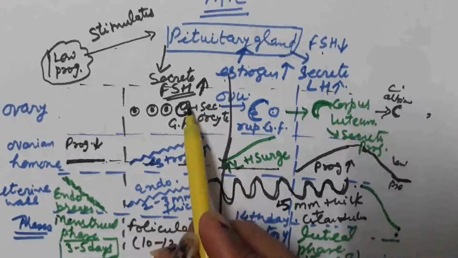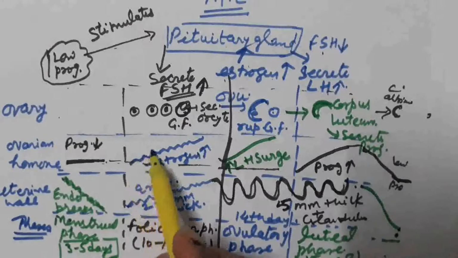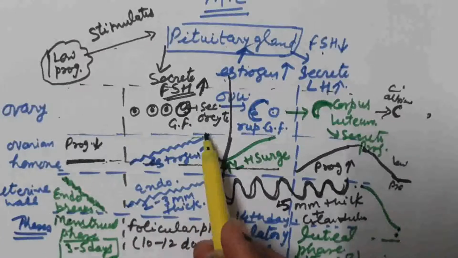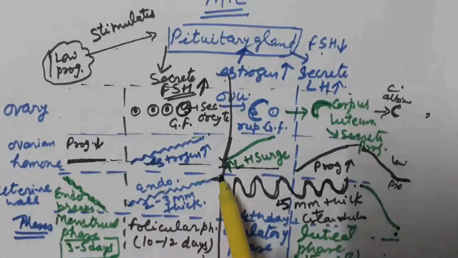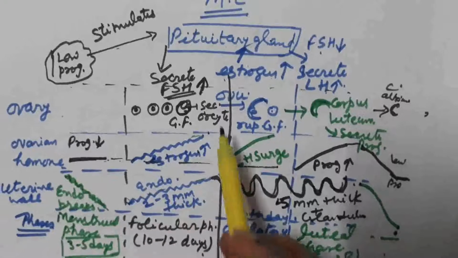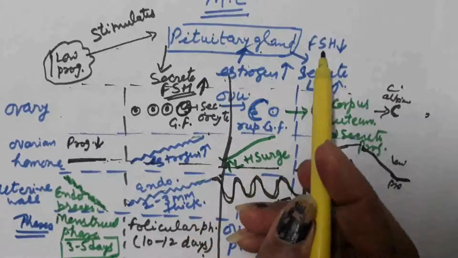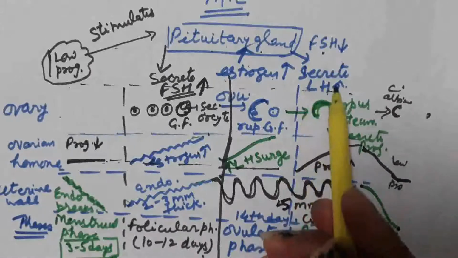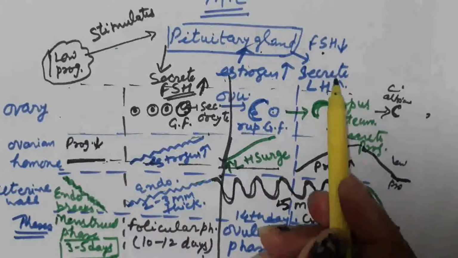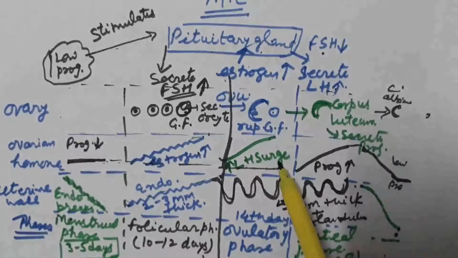Follicular cells of the Graafian follicle secrete estrogen, so the level of estrogen increases, which causes growth of the endometrium of the uterus. Increased level of estrogen also stimulates the pituitary gland to decrease the secretion of follicle stimulating hormone and increase the secretion of luteinizing hormone. Now the rise in the luteinizing hormone takes place, which is known as the LH surge.